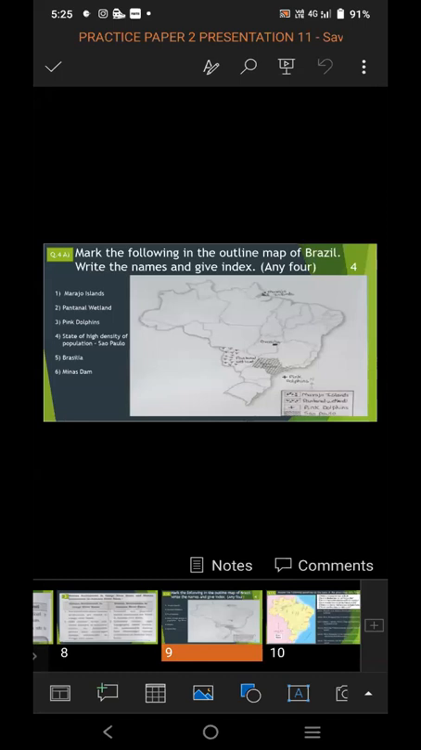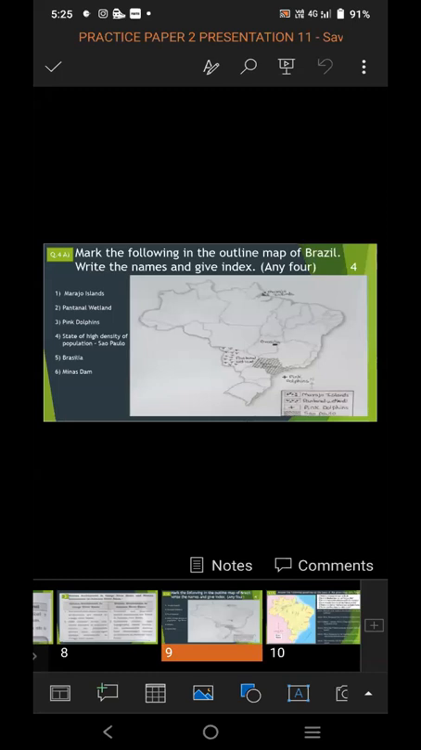So in this, Marajo Island, in the index, a sign is given. Pantanal wetlands, you can see a different sign is given again for Pantanal. Pink dolphin is indicated by the addition sign, and Sao Paulo is indicated by the checks. So properly you have to fill the map. See the options, choose the proper option that you can easily mark in the map filling.